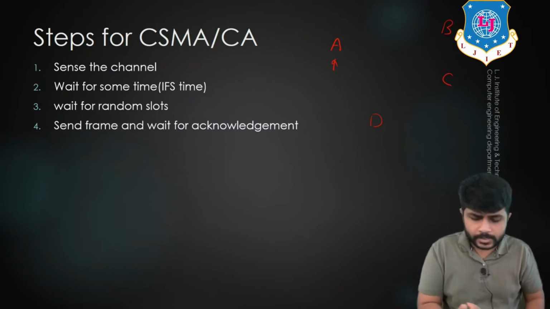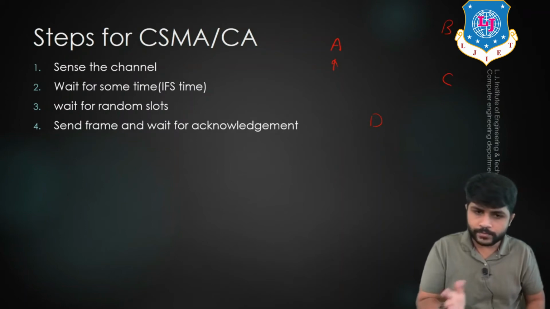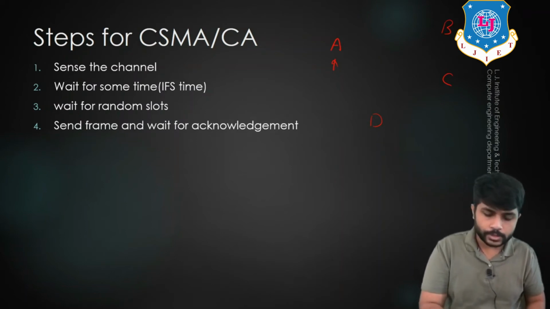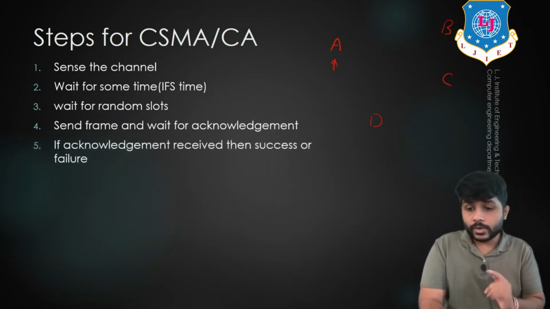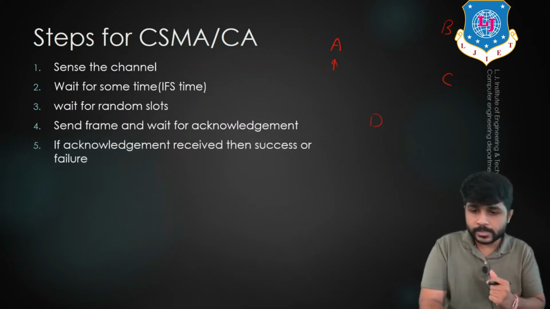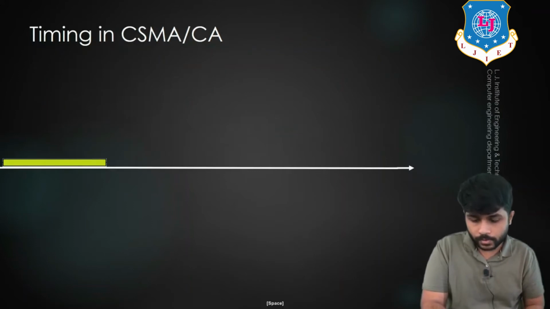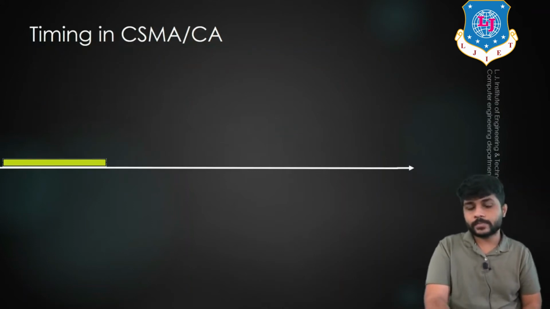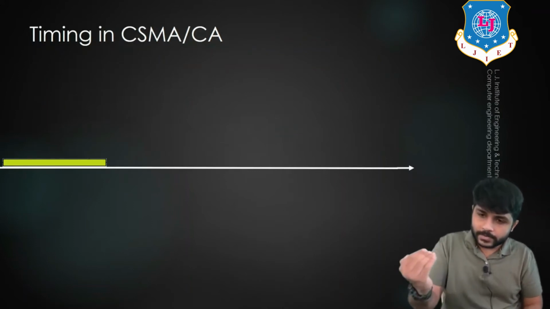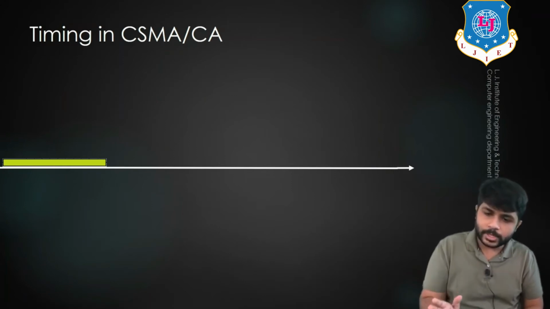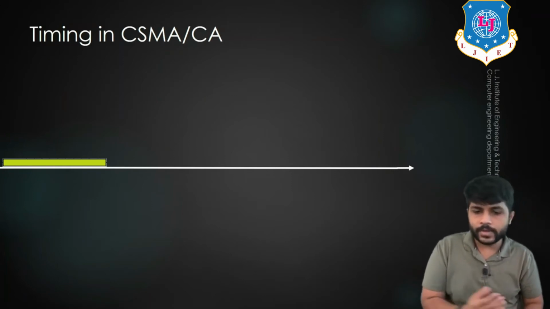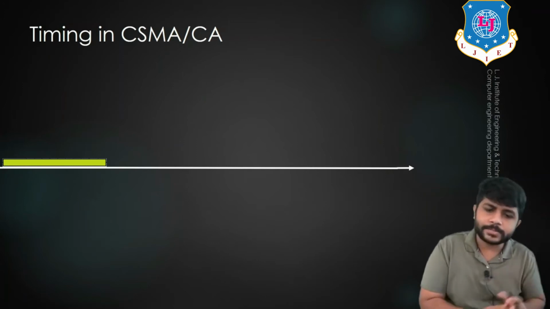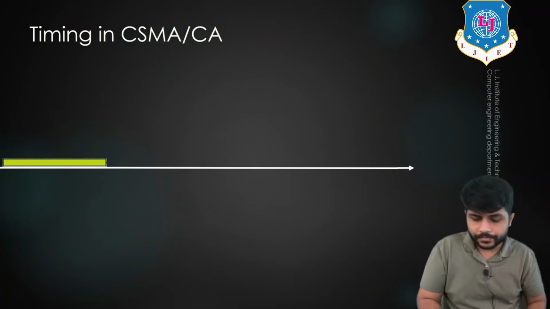If the acknowledgement is received, communication is successful. If not received, it means there is a collision. So, acknowledgement received means success, and if not received, it means there is a collision. Now the steps that we just discussed, we are going to see using the figure. We are going to understand the same steps by this figure.